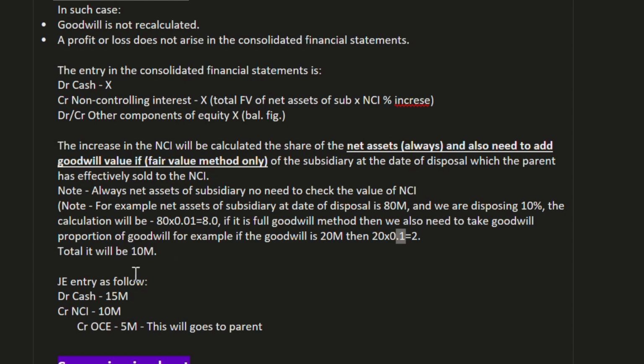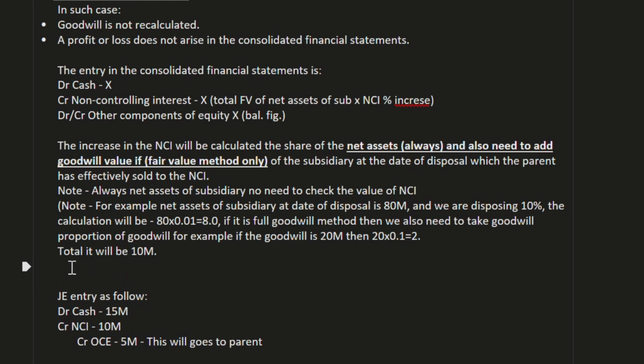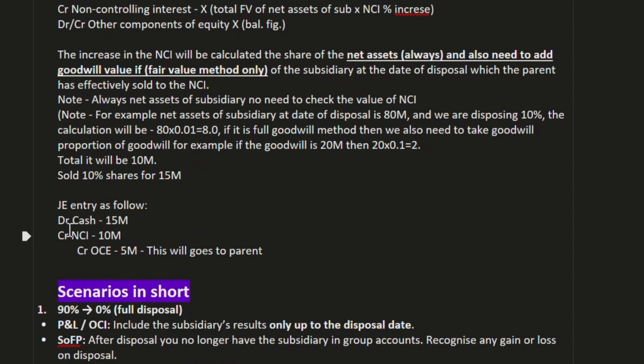Okay. And now, for example, we sold the 10% share for 15 million. So the journal entry will be as follows.